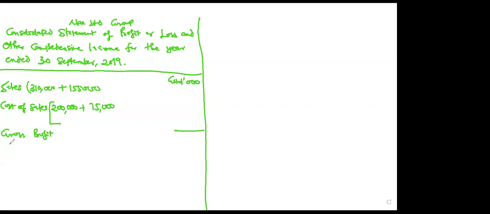Go and take out the operating expenses, that is distribution costs. Yes, we have 20,000 and 10,000. Make sure you are careful in picking the figures so that you don't pick a wrong figure. If you think you cannot see, you have to draw the lines and make sure you are picking the right figure. Then administrative expenses.